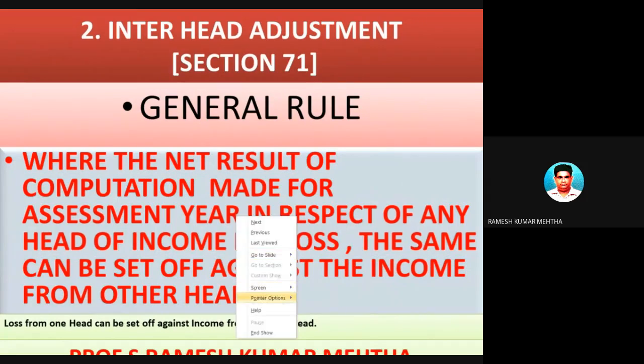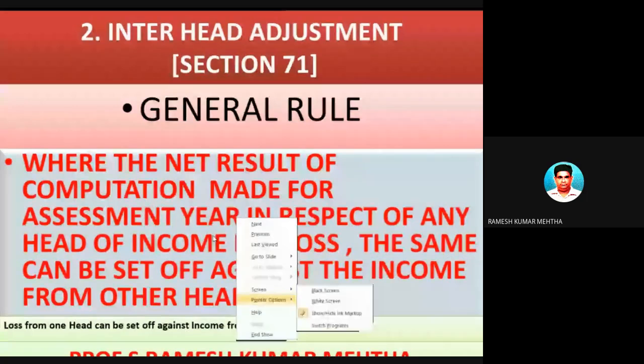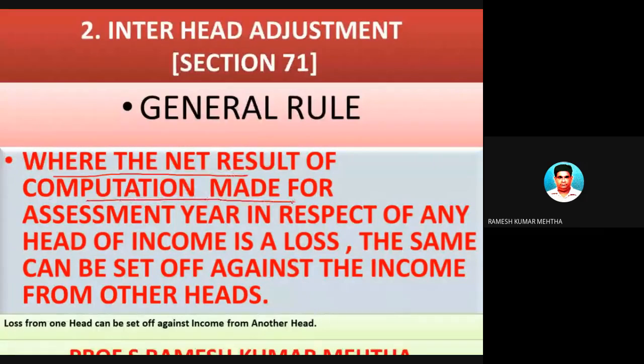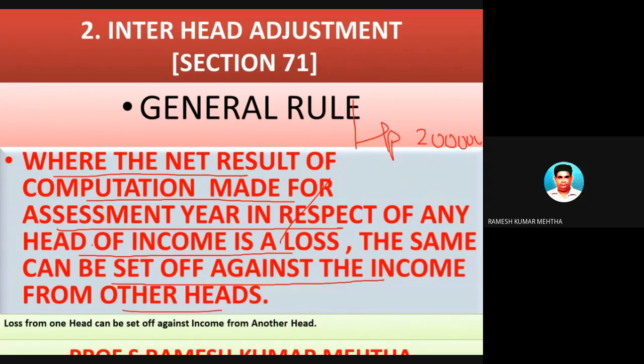It means that, for example, let's take a small example and I will explain. Where the net result of computation made for the assessment year in respect of any head of income is a loss. For example, there is a loss from house property of 2 lakh rupees. The same can be set off against the income from other heads. So other heads, for example, normal business, and in normal business there is a profit of 5 lakh rupees. So these are two different sources of income. One is house property income, and one is non-speculative business or normal business profit.